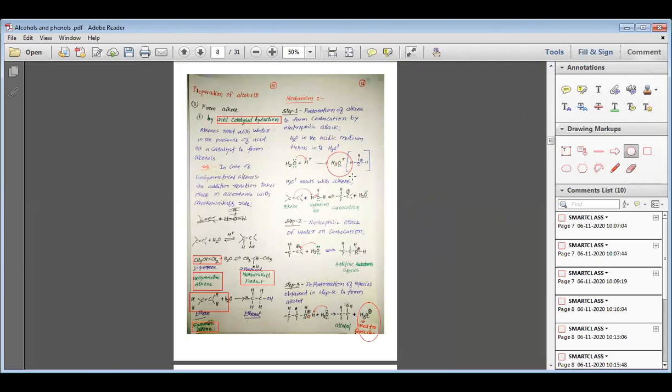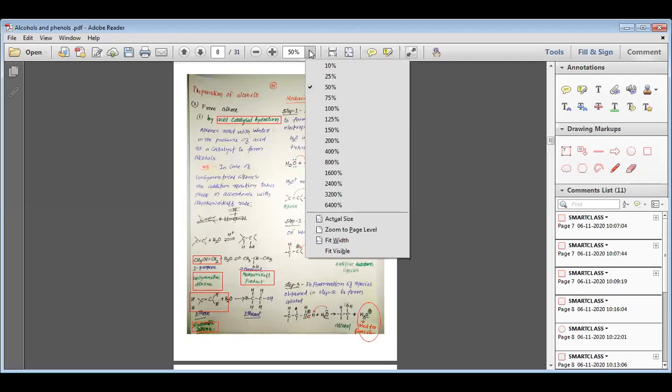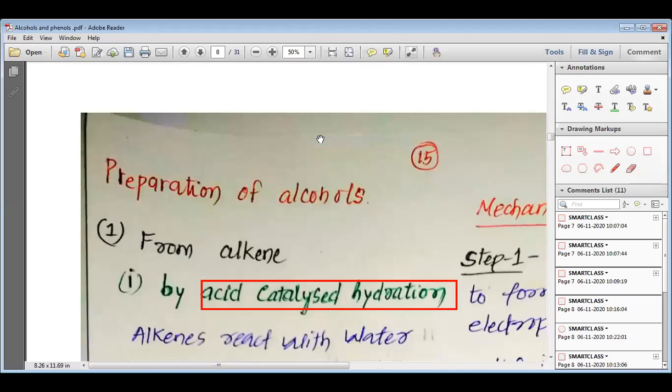So this is how, my dear students, the reaction keeps going on and more and more molecules are converted into alcohols from alkene.